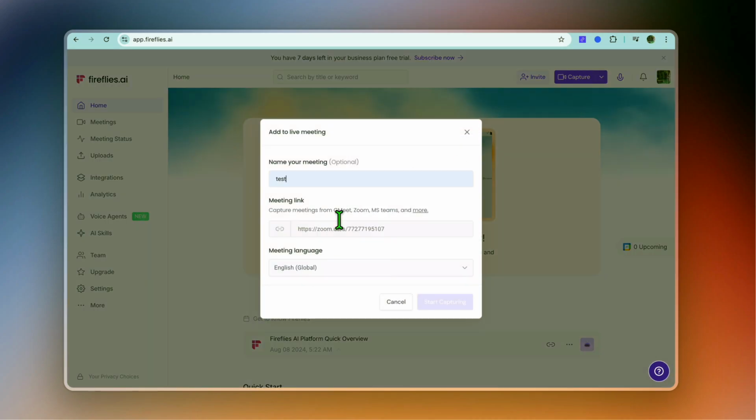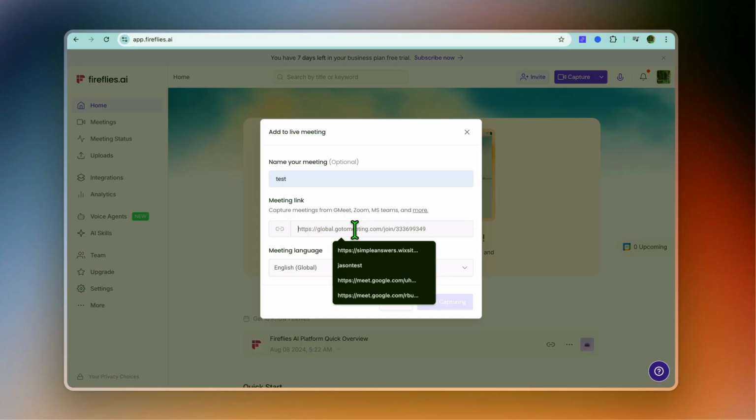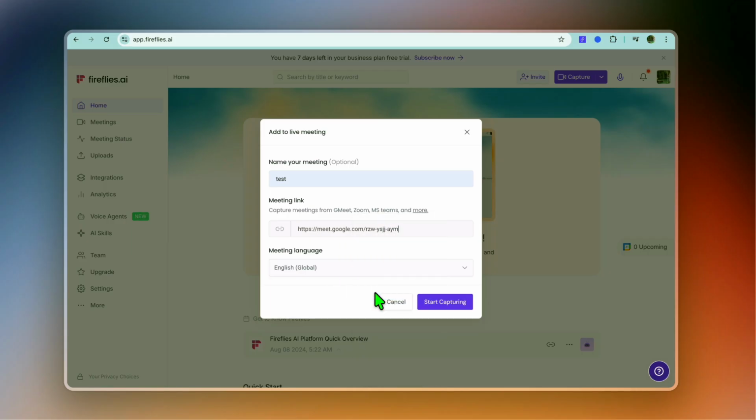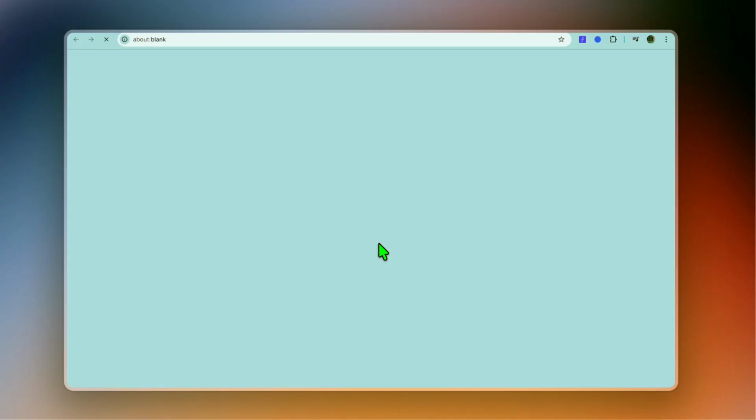You can give your meeting a name. After naming the meeting, you'll simply put in the meeting link. So for example, I'm going to be connected to this Google Meet. So all I'll need to do is simply paste the meeting link right here. After you have added the meeting link, you'll tap on Start Capturing, and you're just going to tap on Open